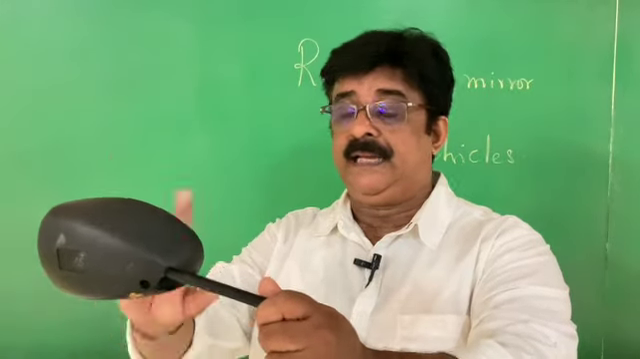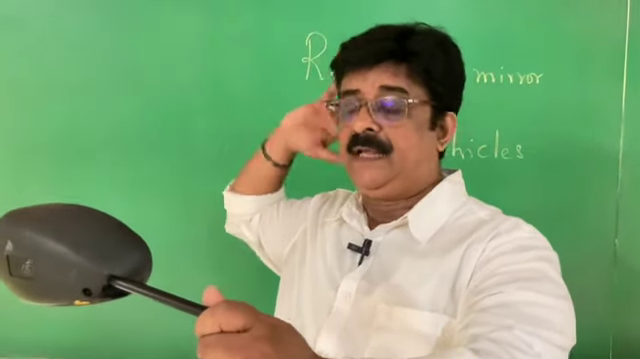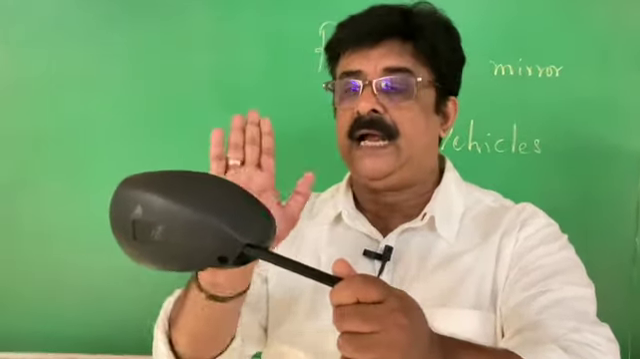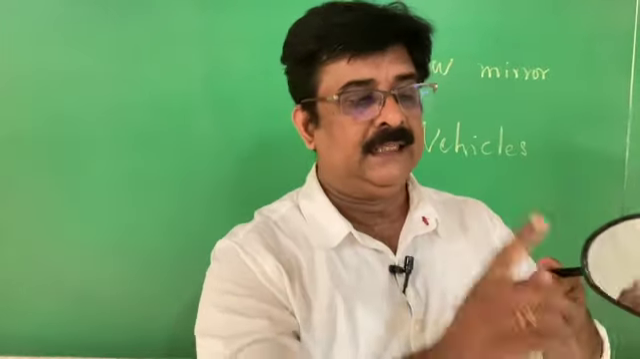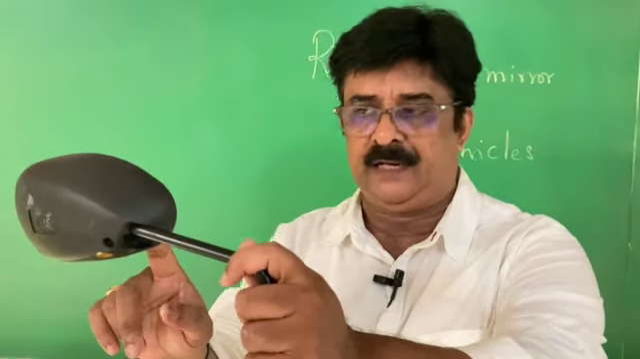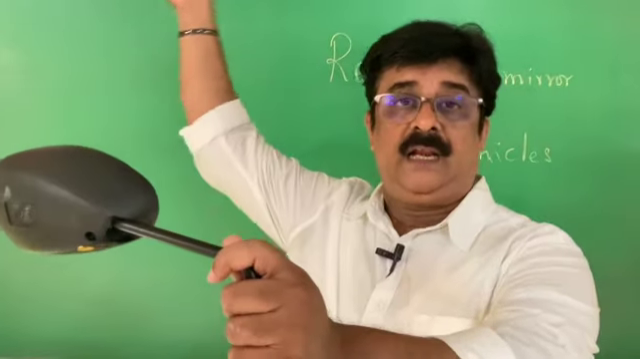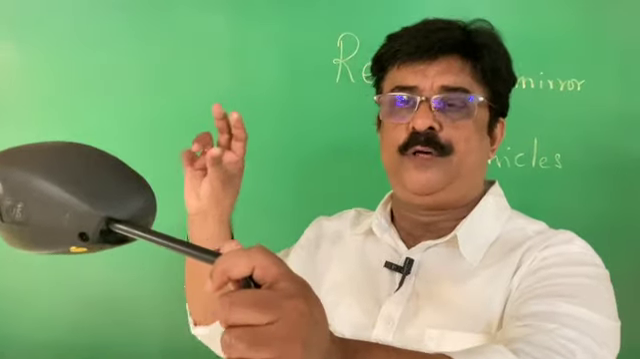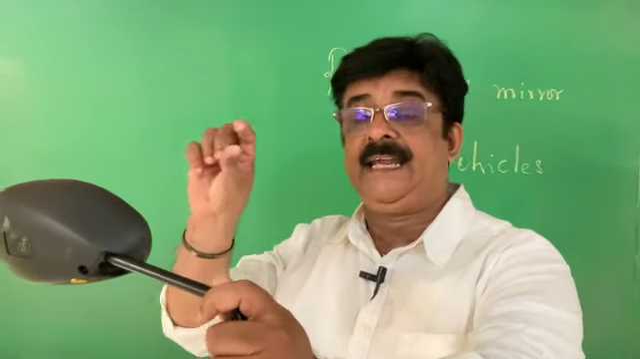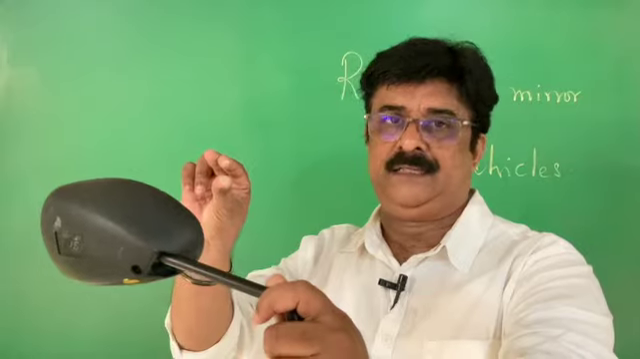But behind the vehicle there is a larger area. To cover the larger area, we have to use a mirror. That mirror is convex mirror. The advantage of using convex mirror as a rear view mirror is that the driver can see a larger area behind the vehicle. And all the images he gets are erect images. Bus, car, any vehicle or any person coming behind, he can see the erect and diminished images. Right?